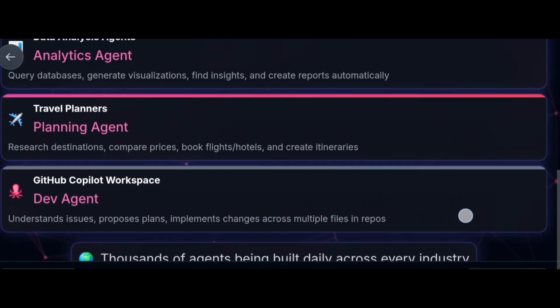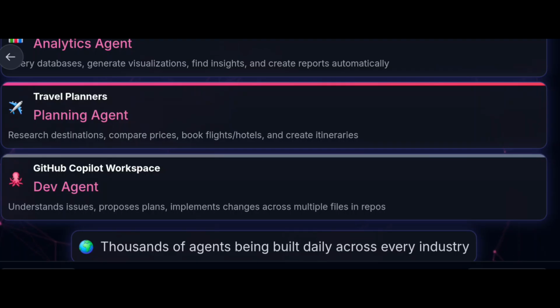Thousands of agents are being built daily across every industry. According to a recent communication, TCS is working on creating 5 lakh AI agents across all their domains. So this is an example. You can see how AI agents are working in the industry.